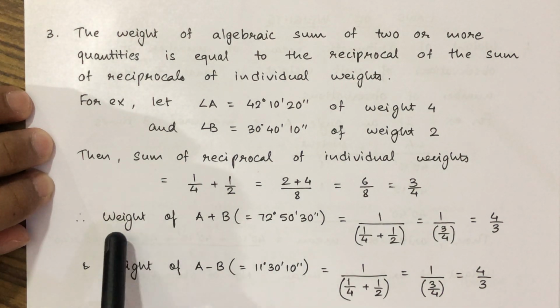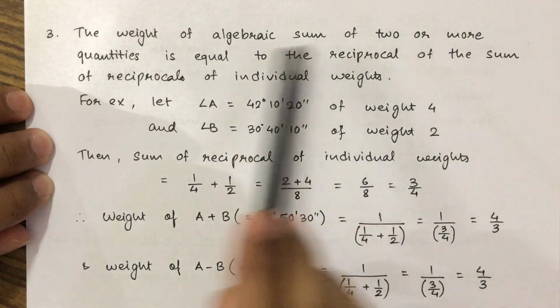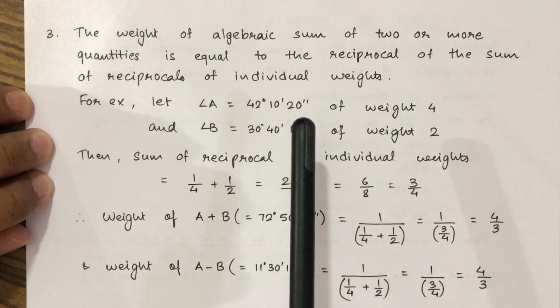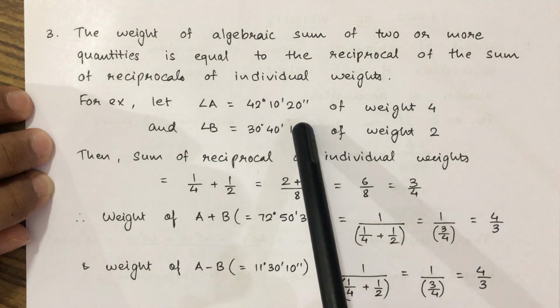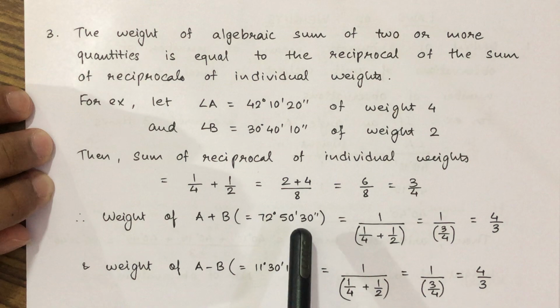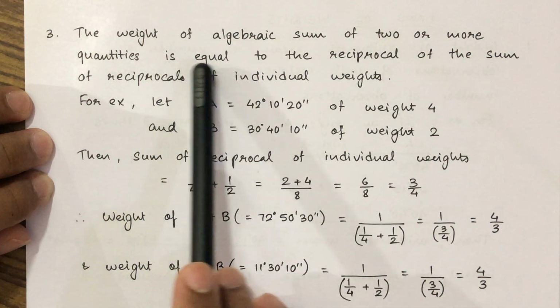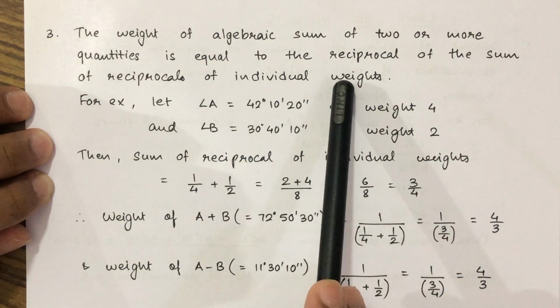So therefore, the weight of A plus B, the weight of algebraic sum of 2 or more quantities, and here only 2 quantities are there. When we add these two, it will give us 72 degree 50 minutes 30 seconds, and that weight is equal to the reciprocal of the sum of reciprocals of individual weights.